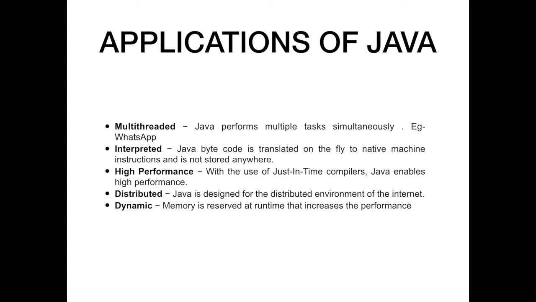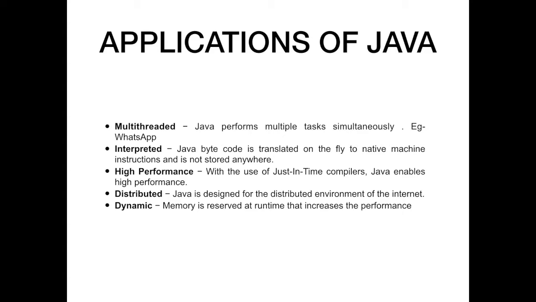Next is interpreted. That is, Java bytecode is translated on the fly to native machine instructions and it is not stored anywhere. That means that each and every line of Java code is interpreted and it is not stored in the machine. You are not supposed to store the whole code in the machine. It interprets one line and executes it.